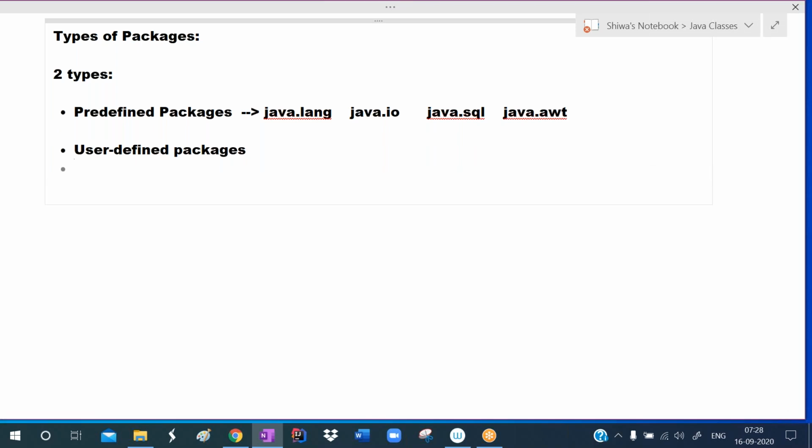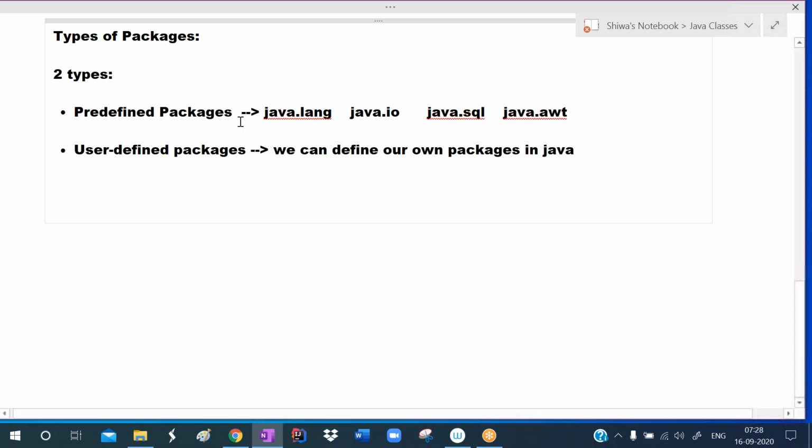Okay, so what are the user defined packages? Like these predefined packages, or you can say built-in packages, predefined means already defined, built-in means they already built them. These packages are already defined by the Java developers. Like that, if we want to define our own packages, we can define our own packages in Java. That concept is user defined packages.